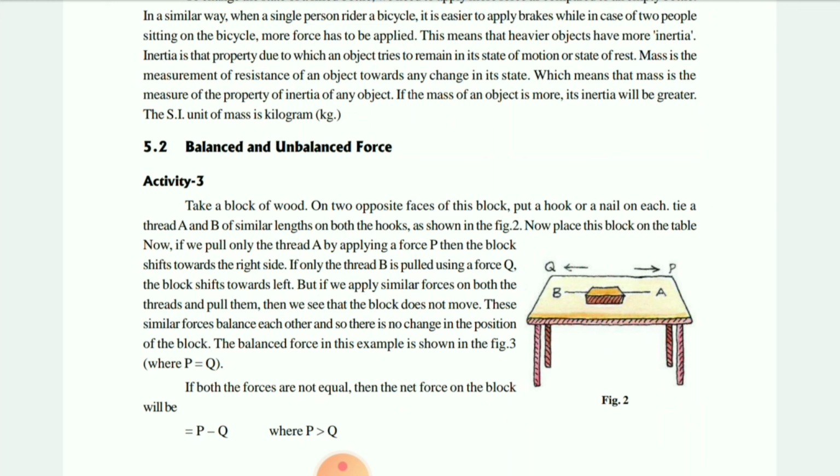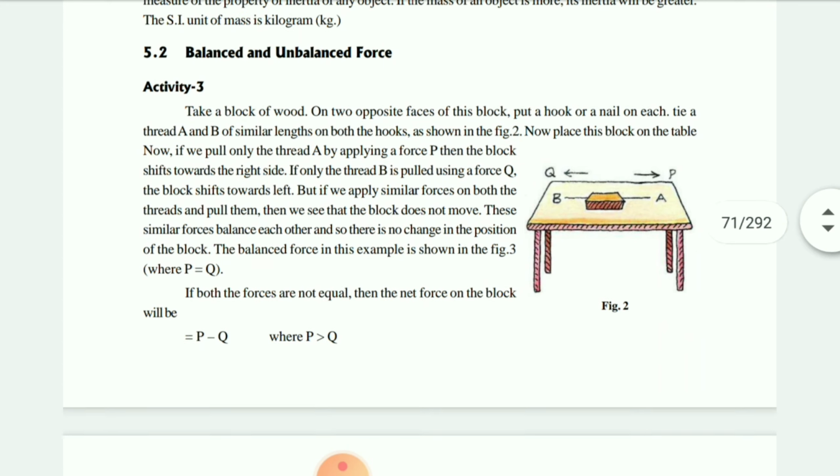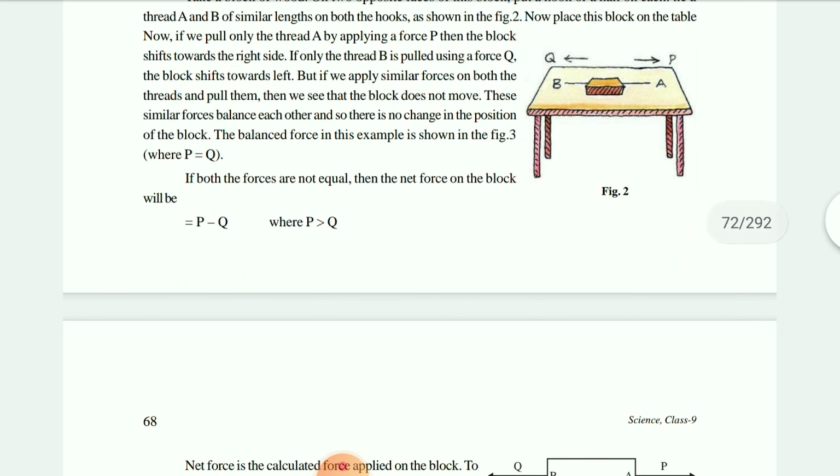Then, children, next one: balanced and unbalanced force. Here, what is given is that we will take one wooden log. In that wooden log, what happens? We take hooks, A and B. You can see on both sides, P and Q, we will put one spring and try to stretch it. When we are trying to stretch it, what happens?